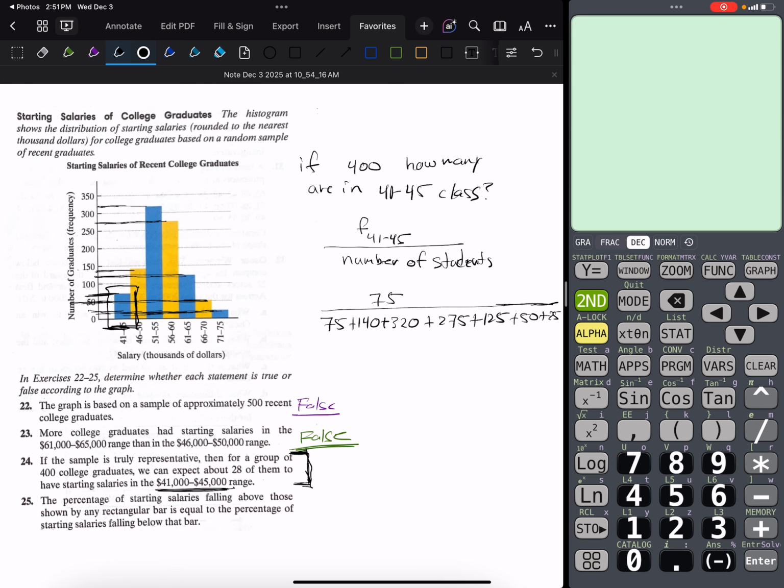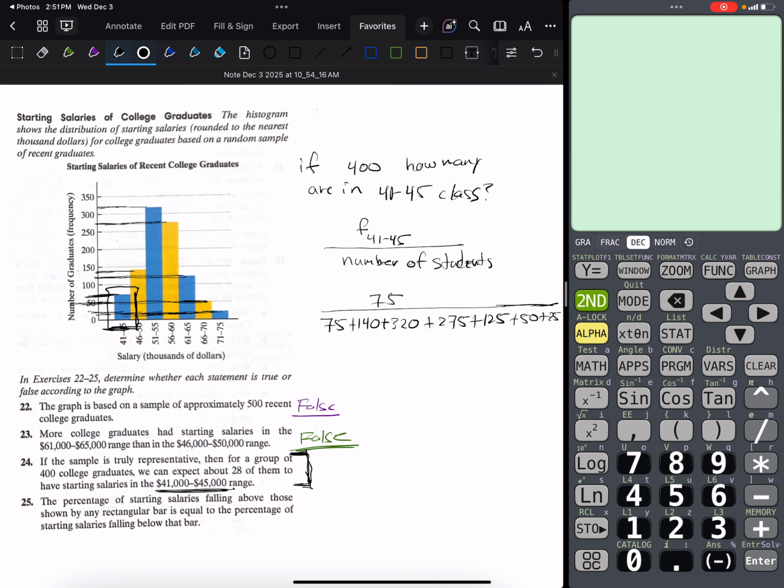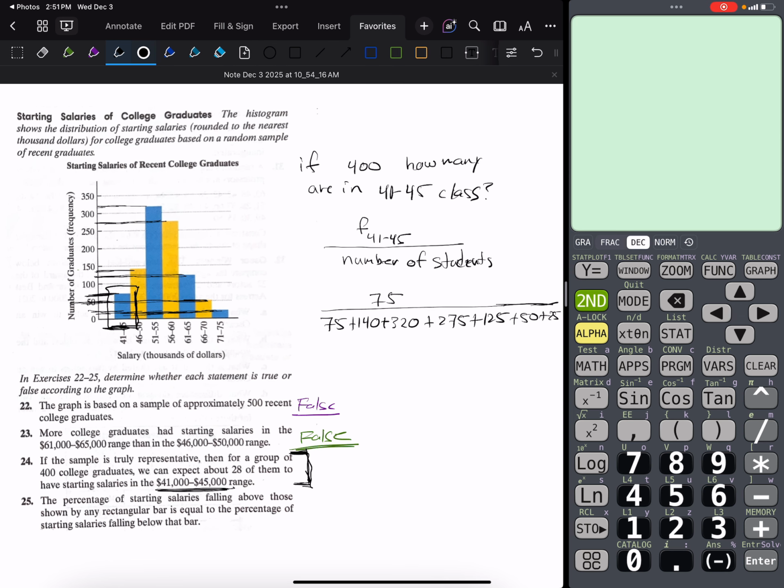Okay. Now this will be the ratio of students that are in the 41 to 45 range divided by the entire population. All right, so let's find that number. I go to my calculator and I type in 75 divided by parentheses.